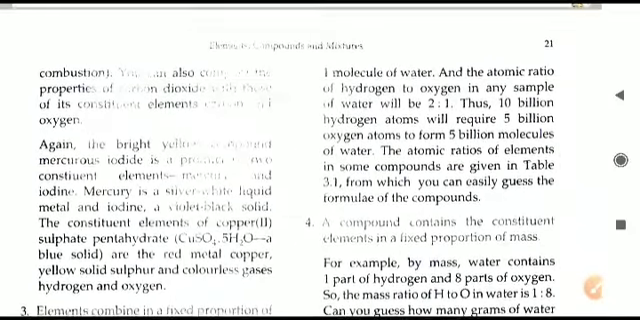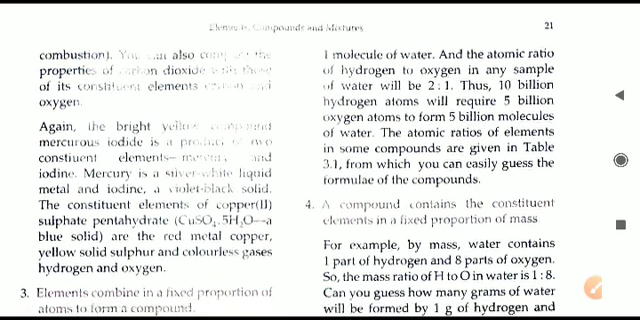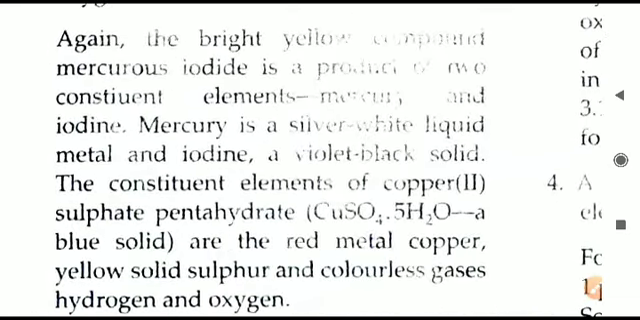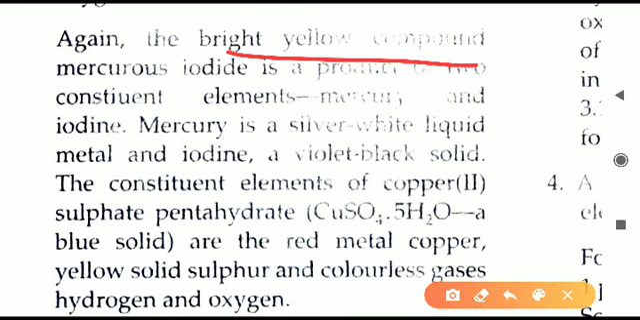Another example you can take. Here we'll read the bright yellow compound. There is a yellowish compound. It is having bright yellow color. That is mercurous iodide. This is a compound.